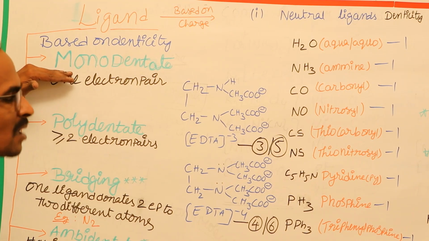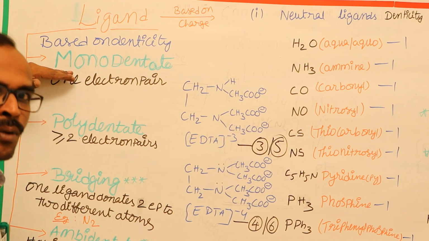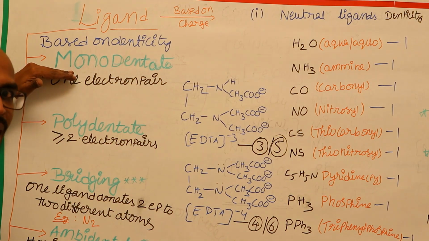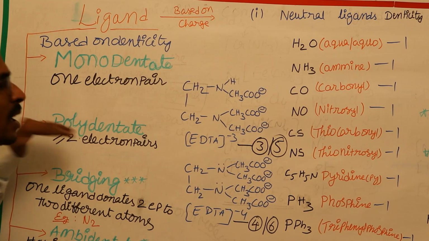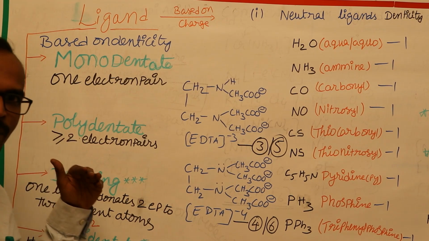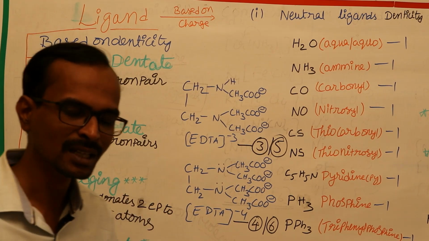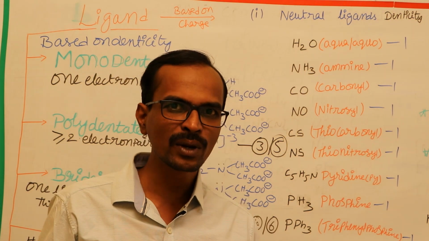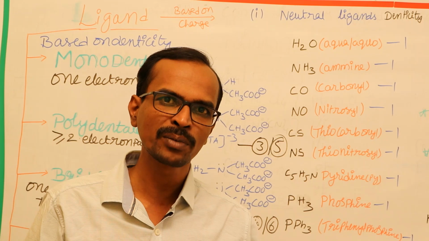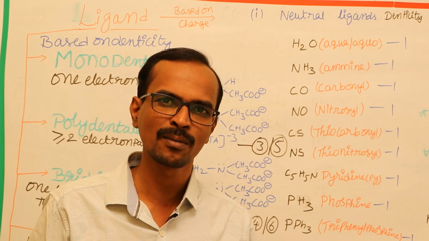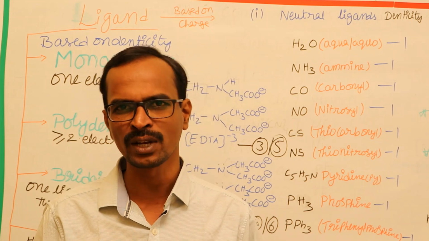The first one is the monodentate ligand. Mono means one. If a ligand donates only one electron pair to the central metal atom or central metal ion, that is called a monodentate ligand. Second one is the polydentate ligands. Poly means more than one, many. That means if a ligand donates 2 or more than 2 electron pairs to the central metal atom or central metal ion, they are called polydentate ligands.